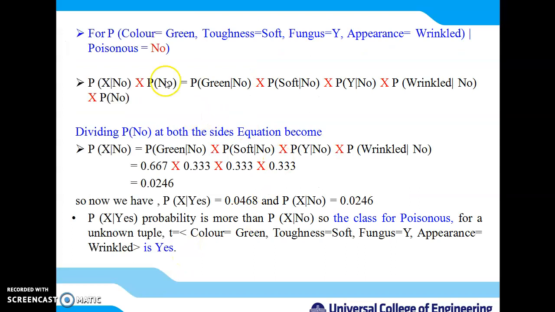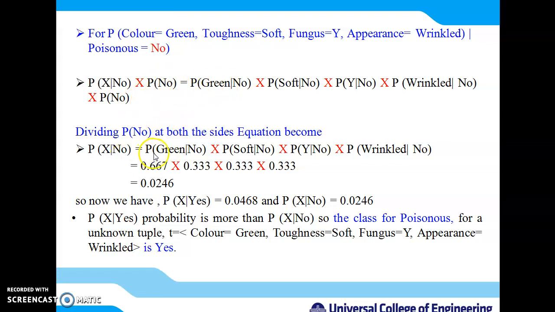Now the same thing we will repeat for our decision no. What is the probability for color green, toughness soft, fungus yes, and appearance wrinkled, such that this tuple does not belong to the poisonous class? The formula is nothing but P of x given no, into P of no, where x is the unknown tuple, such that we compute all the probabilities which support our decision no. We can see that there is P of no on both sides, so they will just cancel each other.